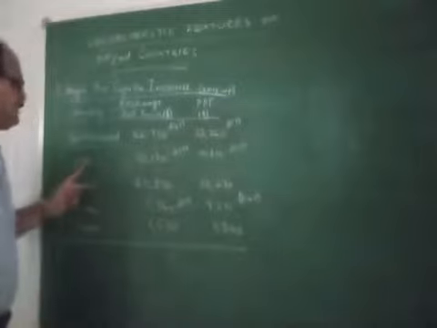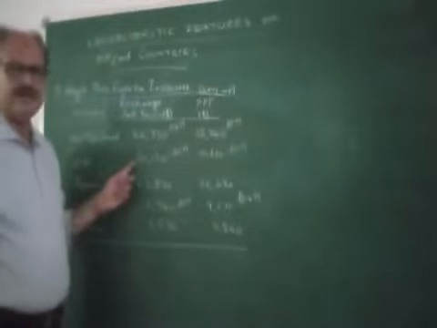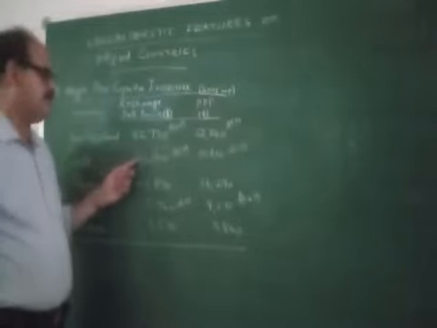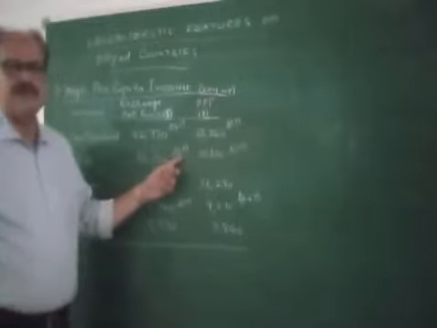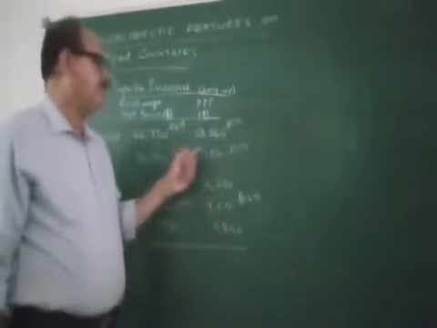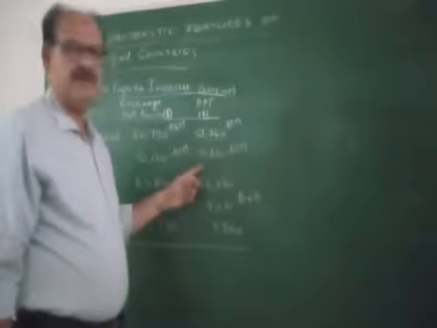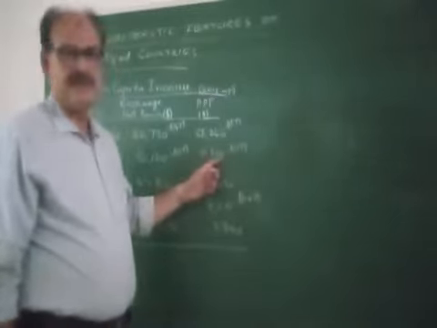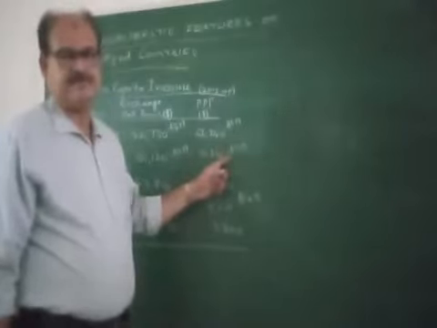Next, the second one is USA. The USA is also a developed country. The per capita income of USA on exchange rate basis is $50,120, which is 33 times greater than India's per capita income. And on purchasing power parity, the per capita income of USA is $50,610, which is 13 times that of India's per capita income.